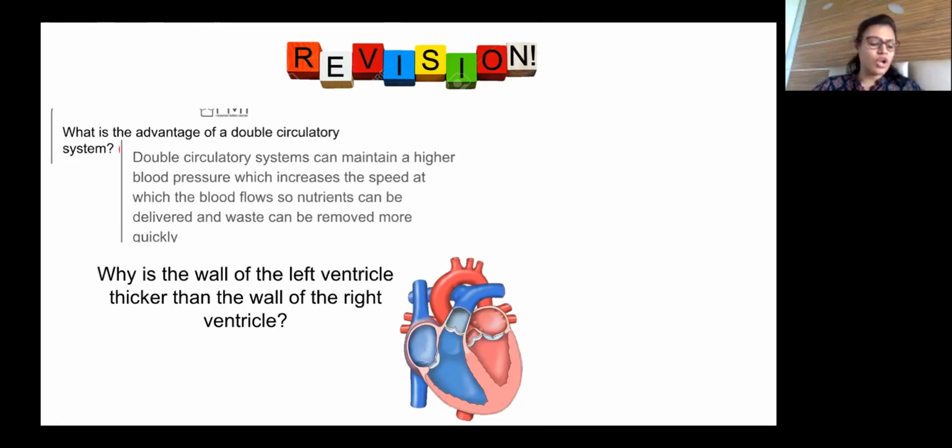Why is the wall of the left ventricle thicker than the wall of the right ventricle? Just now I have explained. Because the left ventricle has to pump the blood a longer distance throughout the whole body, whereas the right ventricle has to pump just to the lungs, a shorter distance. You have to mention shorter distance and longer distance. Okay, is the answer clear, everyone?